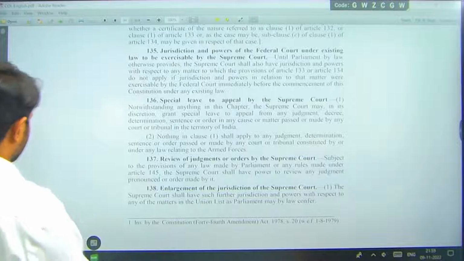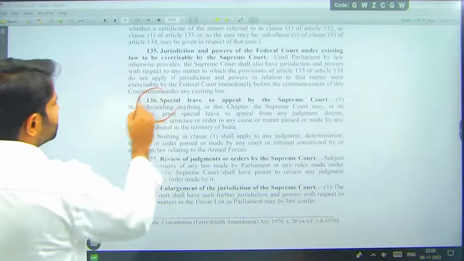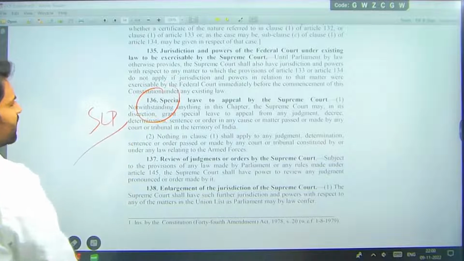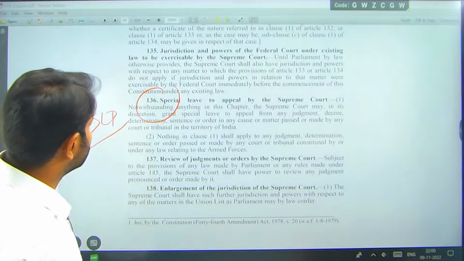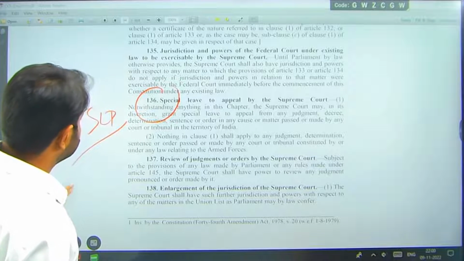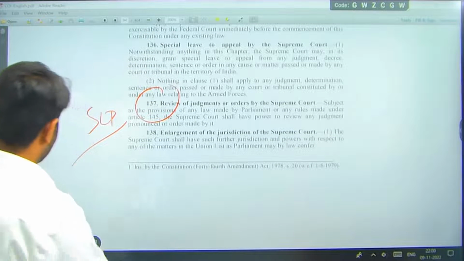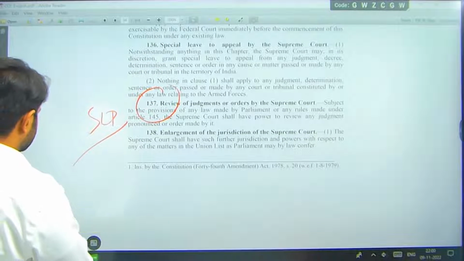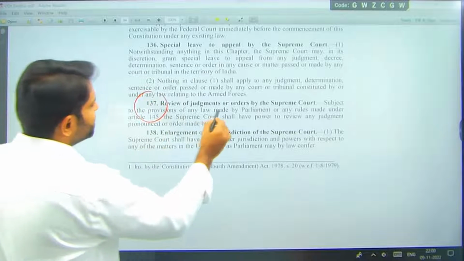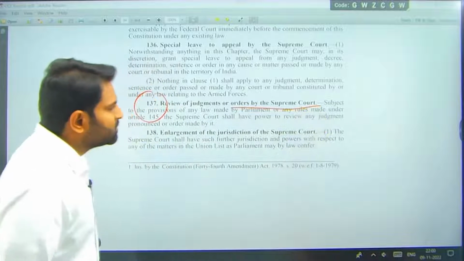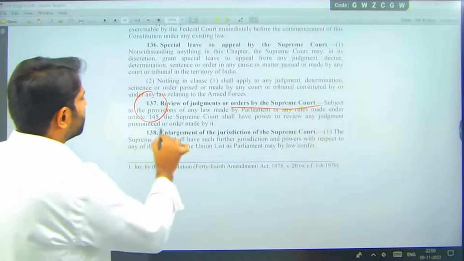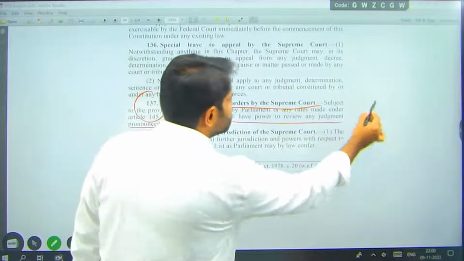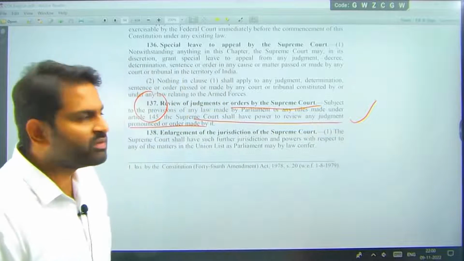So the next important one, article 136, which I already mentioned: SLP, special leave petition, is mentioned in article 136. Then article 137 is talking about review of judgments or orders by the Supreme Court. The Supreme Court shall have power to review any judgment or order pronounced by it. I am trying to map the articles which I just said.